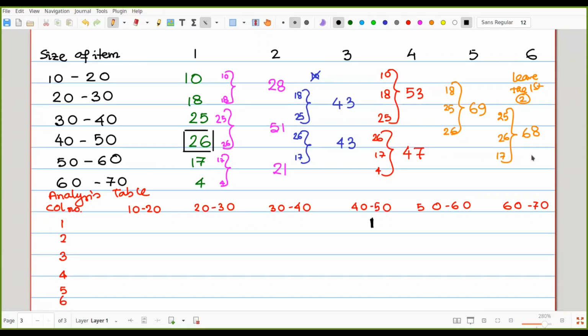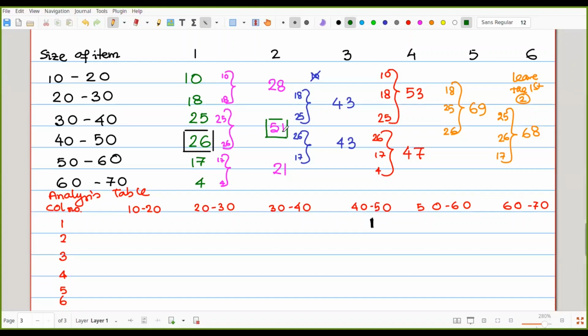Okay, now the next one, column number 2. In column number 2, which one has the maximum value? We can check here that the maximum value is 51.